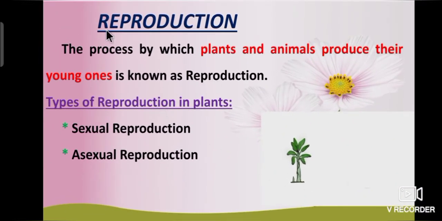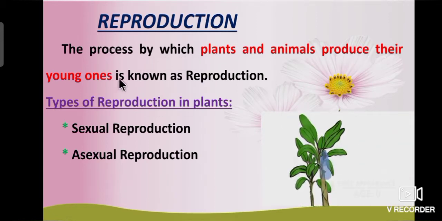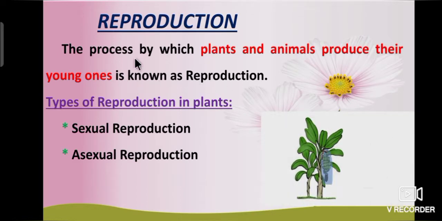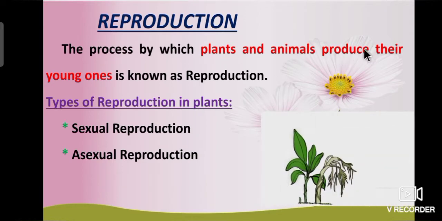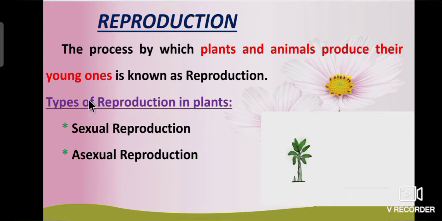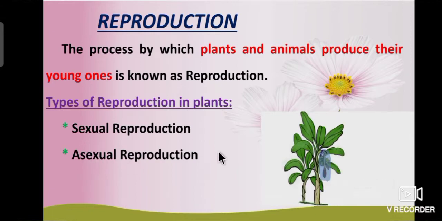Then tell me, what is reproduction? The process by which plants and animals produce their young ones is known as reproduction. There are two types of reproduction in plants, sexual reproduction and asexual reproduction.